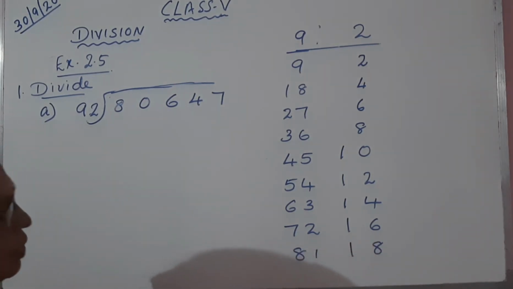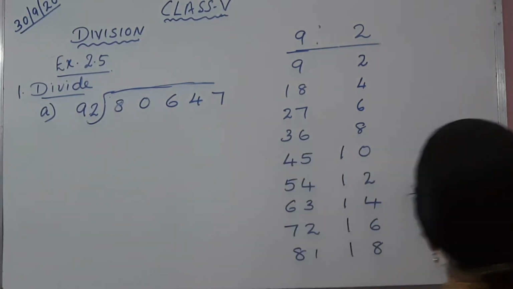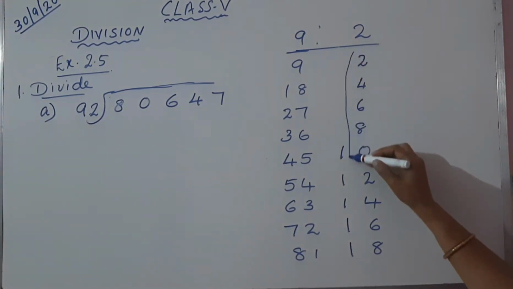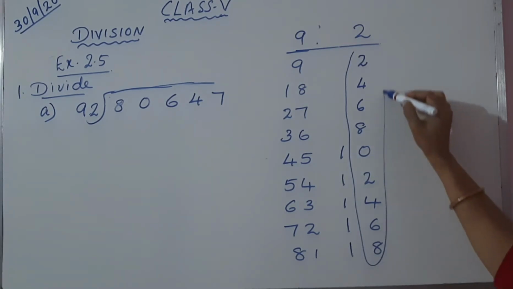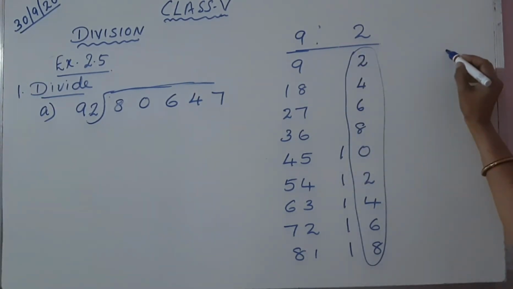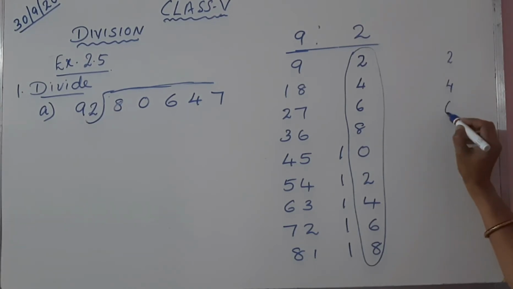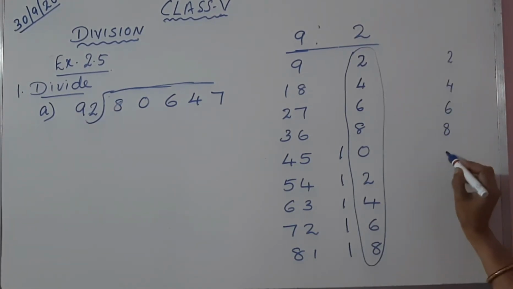So how can you get the table of 92? From here I will explain. First you have to take the ones place digits of the 2 table, that is 2, 4, 6, 8, 0, 2.